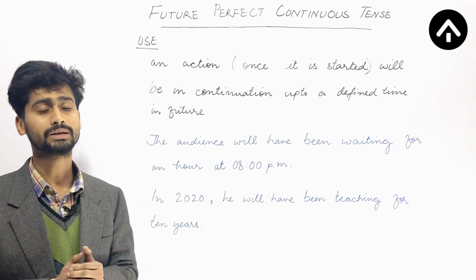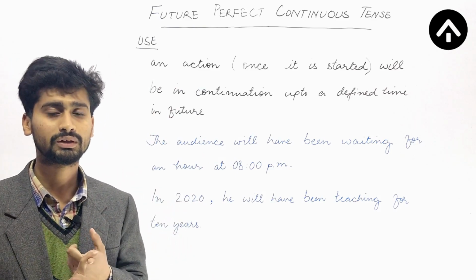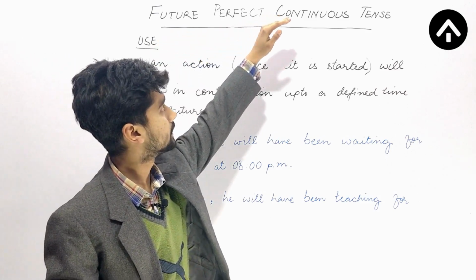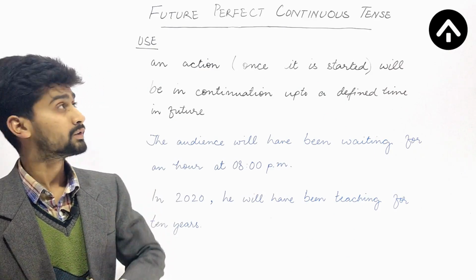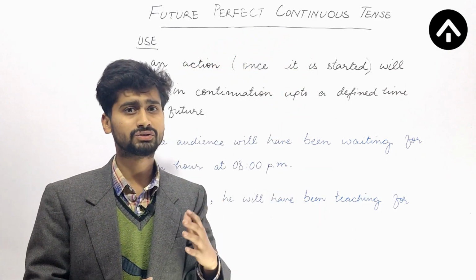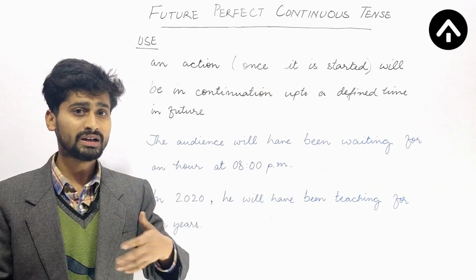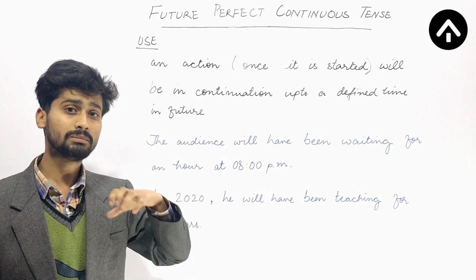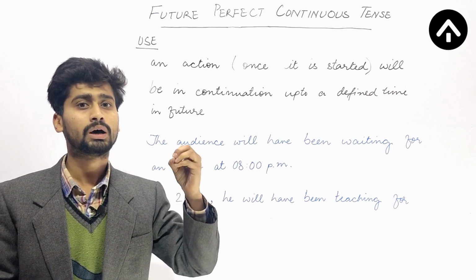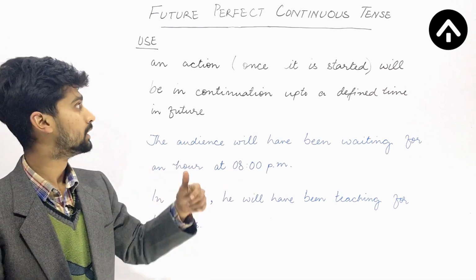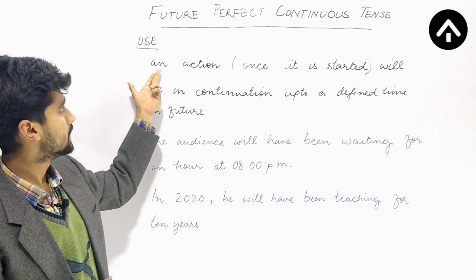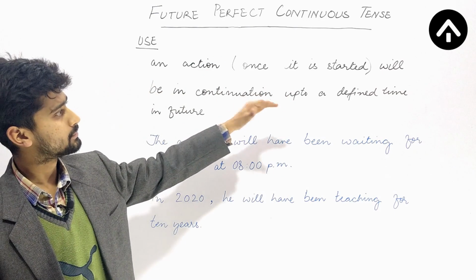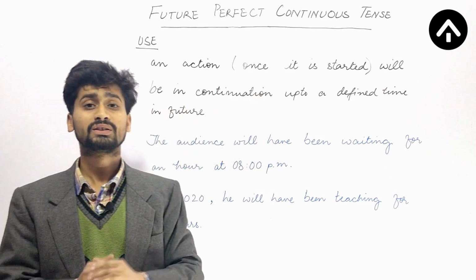So let me tell you that here are two different aspects. First of all, the tense is future. Okay, and the first aspect is perfect and the second aspect is continuous. Alright, so perfect continuous. Any action that will have already been started in future, and it will be in continuation up to a given time in future. So the use of this tense is so easy. An action, once it is started, will be in continuation up to a defined time in future. So it's not so difficult.